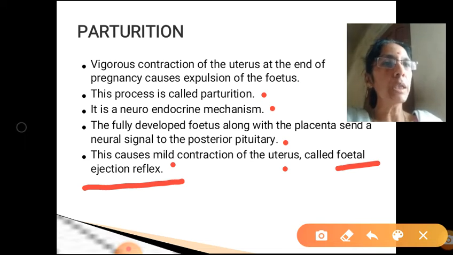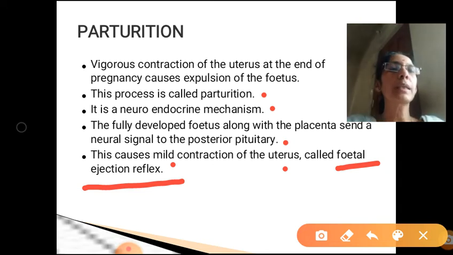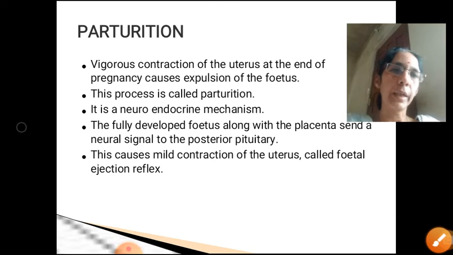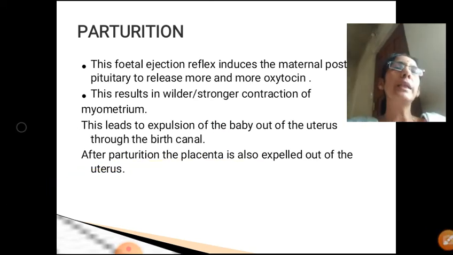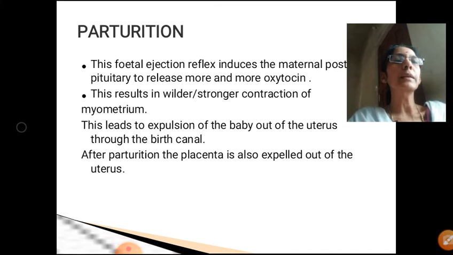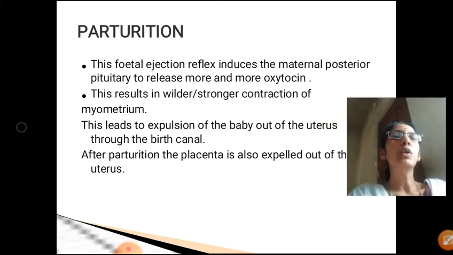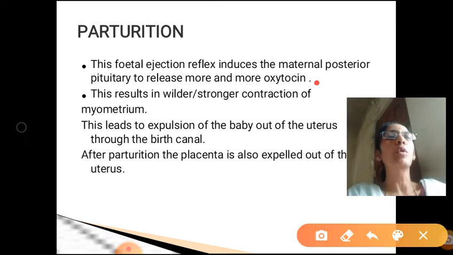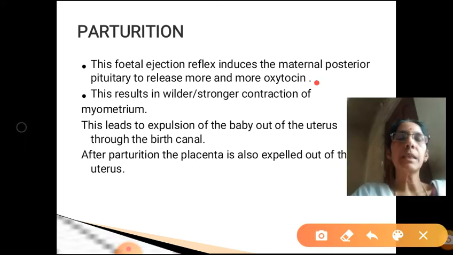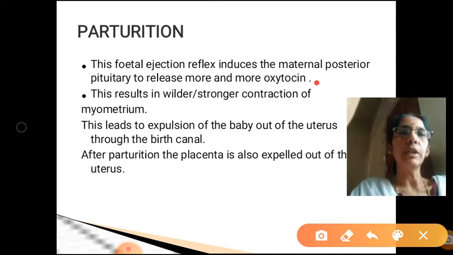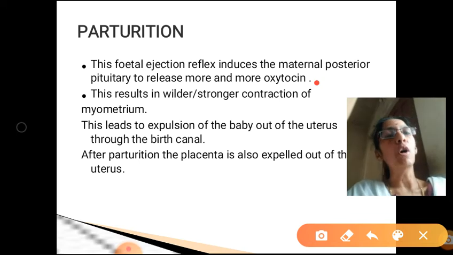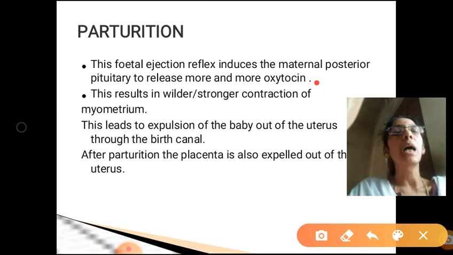to the posterior pituitary gland of the mother that causes a mild contraction of the uterus, called the fetal ejection reflex. Now this fetal ejection reflex will further induce the pituitary gland to release more and more of a hormone called oxytocin. Just recollect, in your previous class under chemical control and coordination, you have studied the other name of oxytocin is birth hormone. Yes or no?